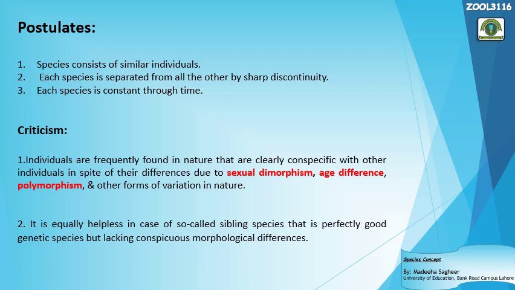Second one is that each species is separated from all others by sharp discontinuity. It says that one group of species is quite different from the other group of species because it is based on type. If I take the same example, if there is a dog population, then this dog population is one kind of species, so it is quite different from the other species, that is, the other type of animal. Suppose that is a cat, so there is a sharp discontinuity.